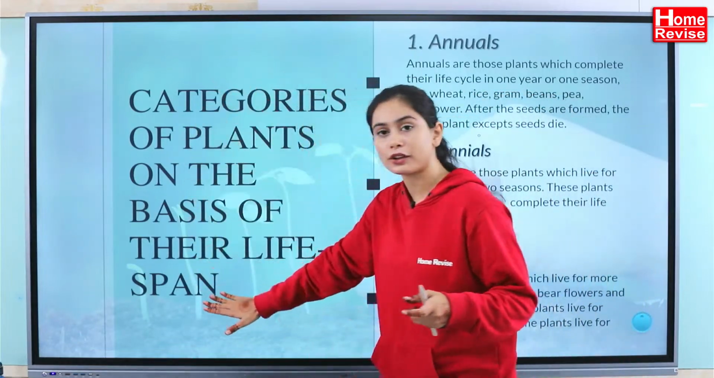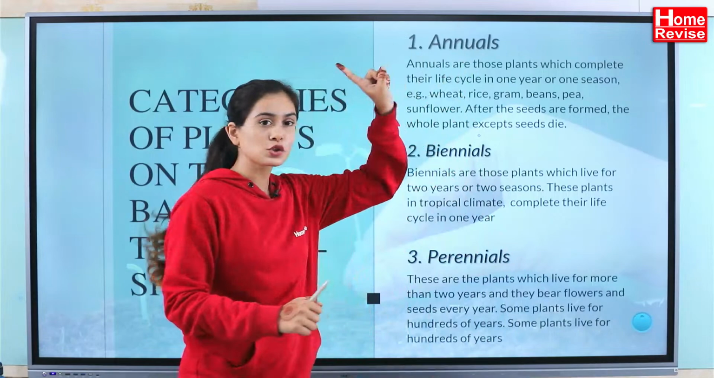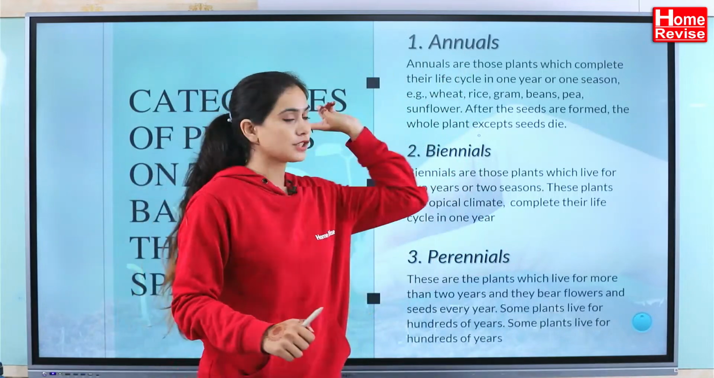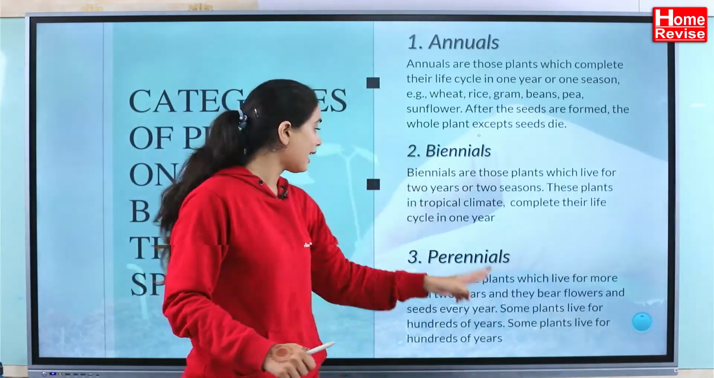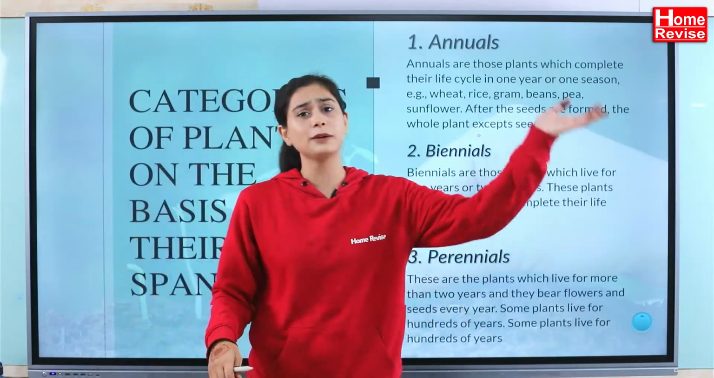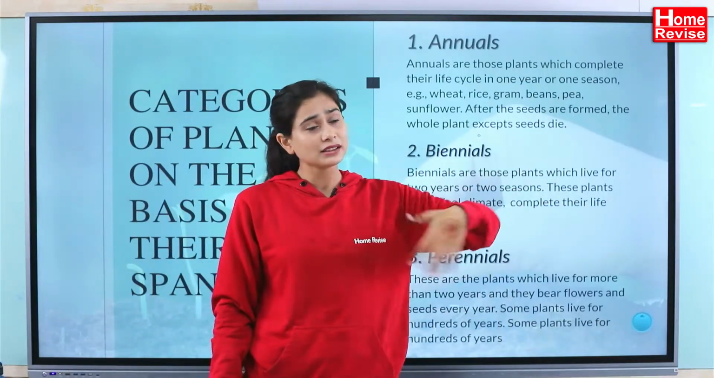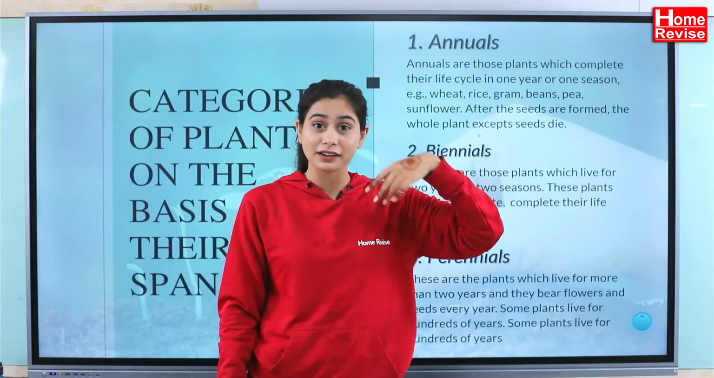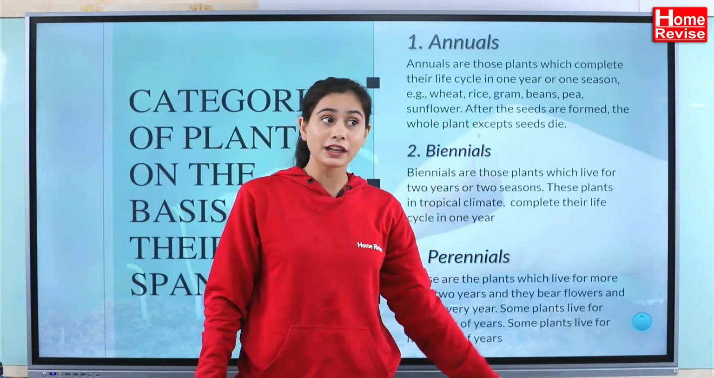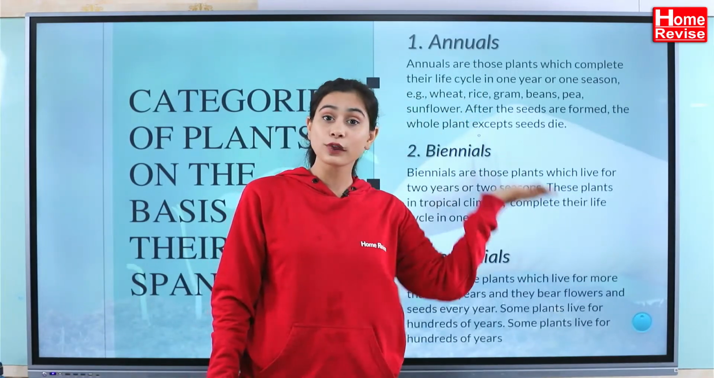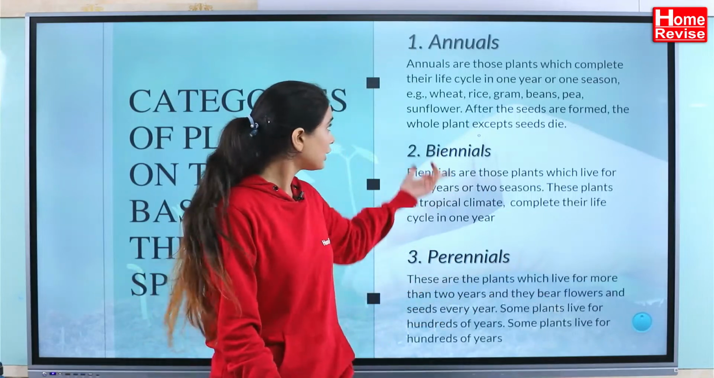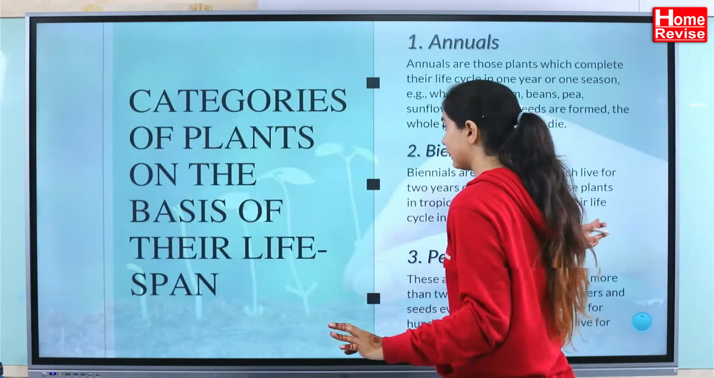Categories of plant on the basis of lifespan. Annual, which is going to be for only 1 year. Biennial, which is going to complete their life cycle in 2 years. And perennial, which can complete their life cycle for years and years, maybe 3 years, 9 years, 11 years, 100 years. So I was talking about the banyan tree. A banyan tree could be 100 years old also. So we cannot categorize them into annual or biennial.